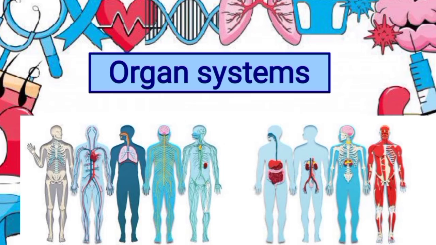Even the liver is an organ of our body, which is located on the right side of the abdomen, and it has many functions including filtering blood and many other functions. Then our two lungs are also organs of our body, which are located on either side of the upper chest, and their main function is exchanging oxygen and carbon dioxide with the blood.